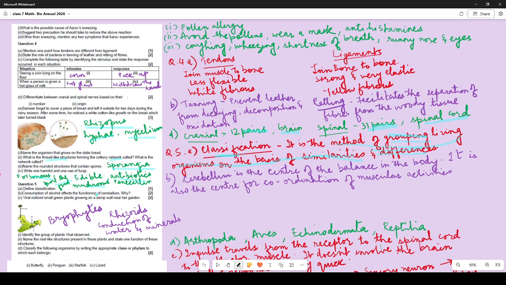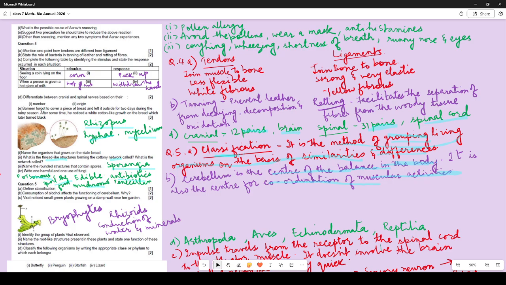Consumption of alcohol affects the function of cerebellum. Why? So there are two reasons. Cerebellum is the center of the balance in the body. This region of the brain is responsible for creating balance in the body. So once it is affected, the balance in the body is disturbed. It is also the center for coordination of muscular activities.